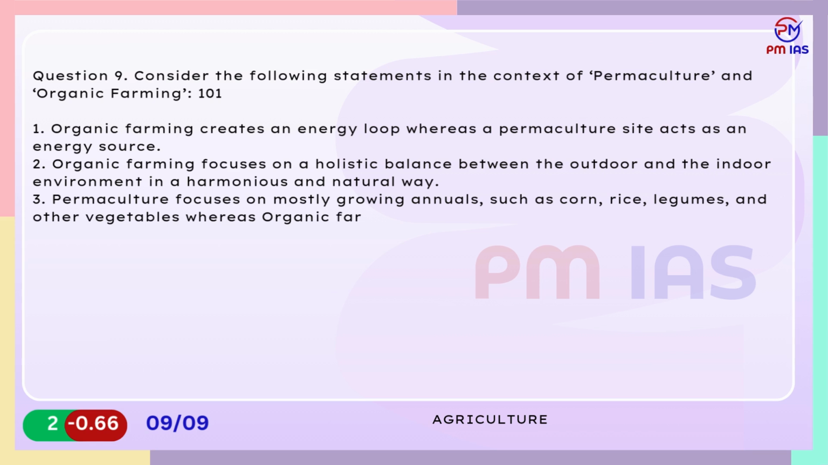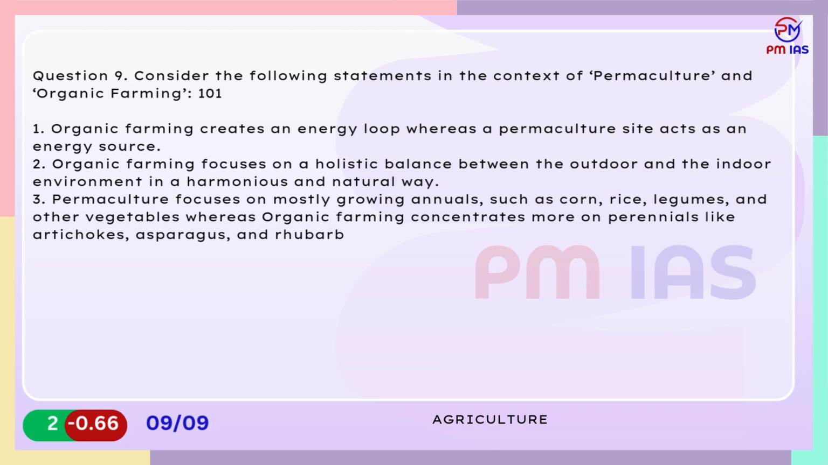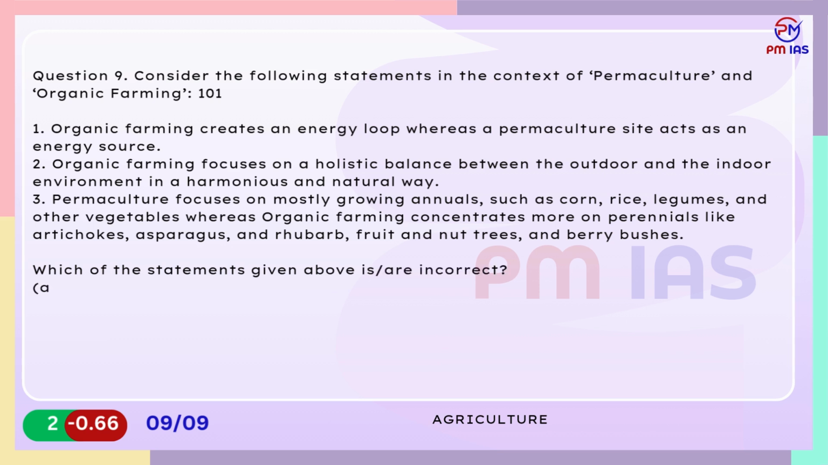3. Permaculture focuses on mostly growing annuals such as corn, rice, legumes, and other vegetables, whereas organic farming concentrates more on perennials like artichokes, asparagus, and rhubarb, fruit and nut trees, and berry bushes. Which of the statements given above are incorrect? A. 1 only. B. 3 only. C. 1 and 2 only. D. 1, 2 and 3.